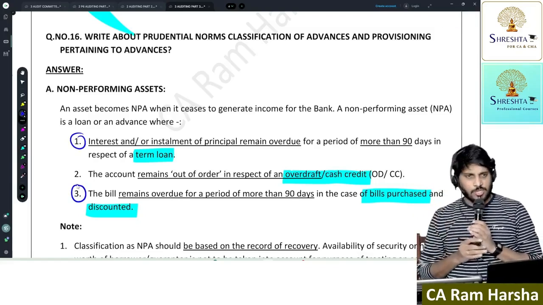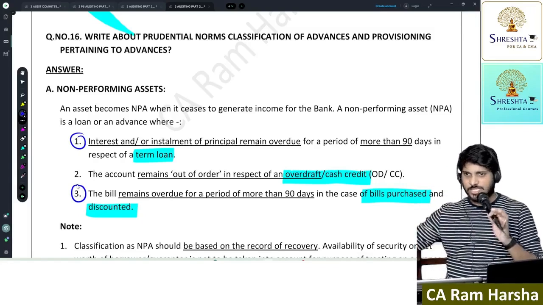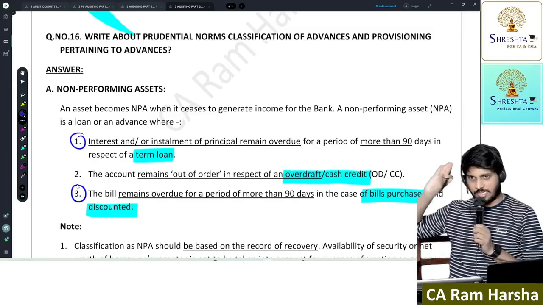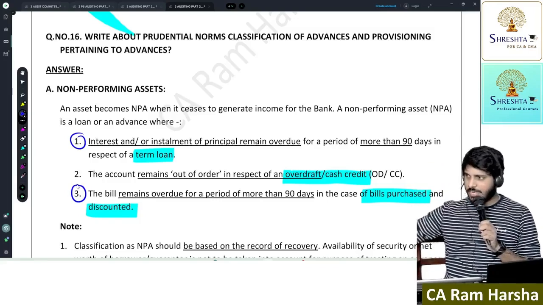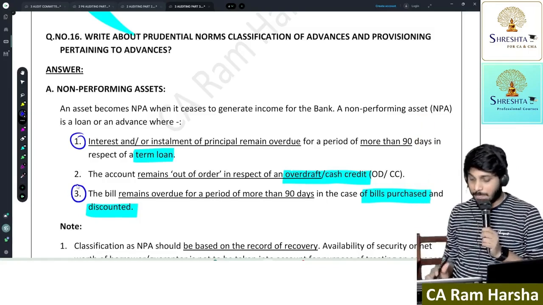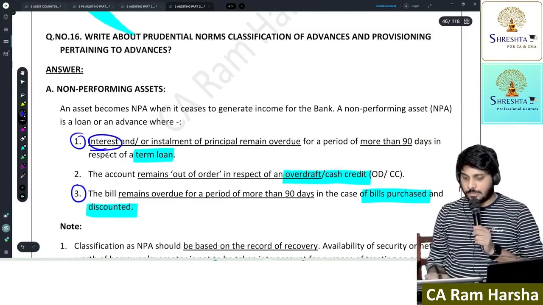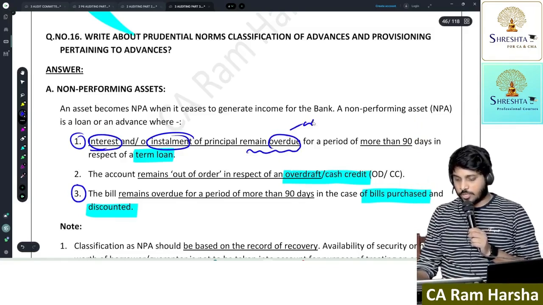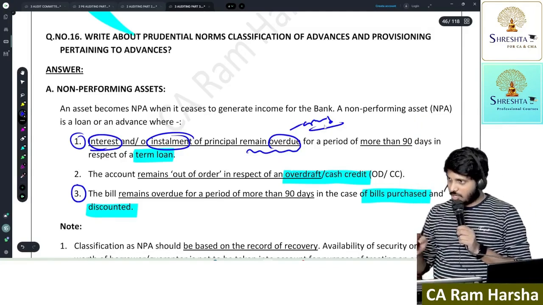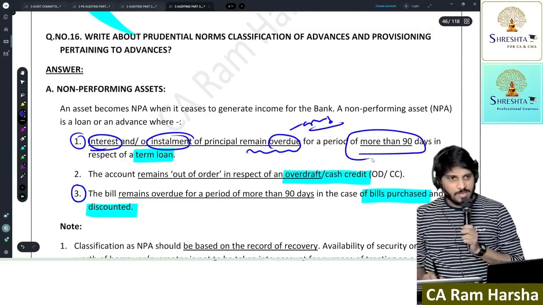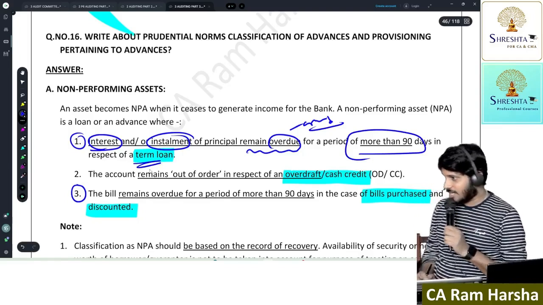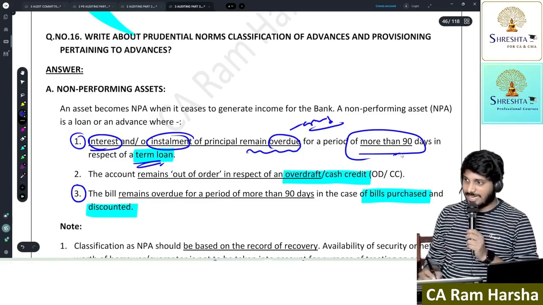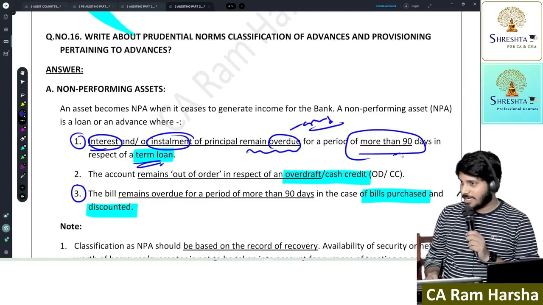Suppose I took a term loan. Term loan means what? Where the duration of the loan is a particular term, and I will be repaying every month some interest or installment. So that is a term loan where I will repay after a particular period of time. Suppose the interest or installment remains overdue. Overdue means what? Cross due date. If it is overdue for more than 90 days in respect of a term loan, a term loan will be treated as NPA. Are you getting the point?